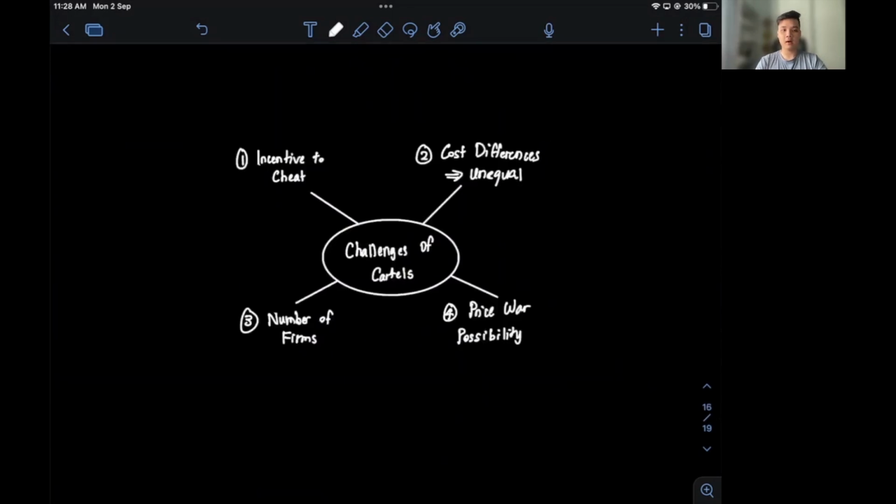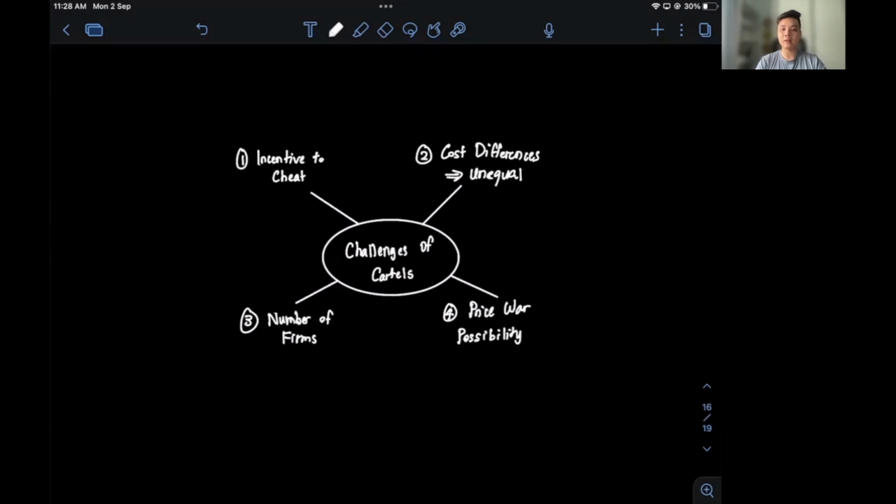But cartels are not easy to create and maintain for four key reasons as reflected in this mind map. Firstly, and most importantly, every firm faces this incentive to cheat, which could potentially lead to the cartel collapsing. And this is reflected in the prisoner's dilemma scenarios, which we covered in an earlier video. Another challenge faced by cartels would be the cost differences between firms.